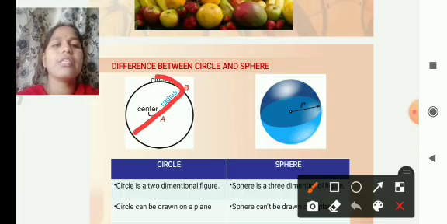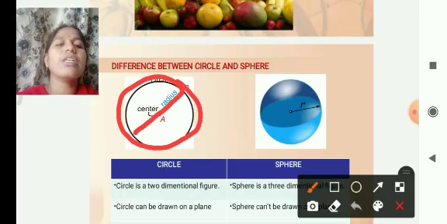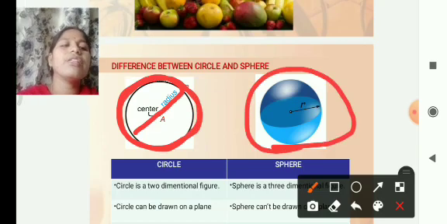If a circle is rotated about its diameter, then it forms a sphere. This is the slight difference.